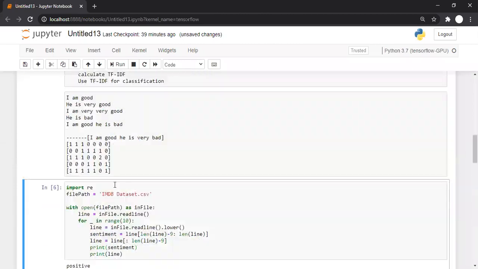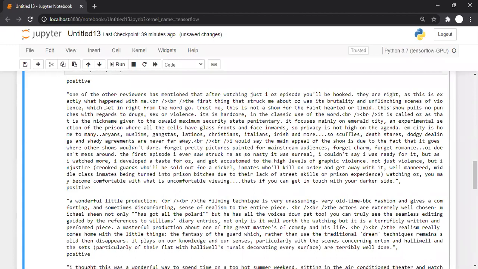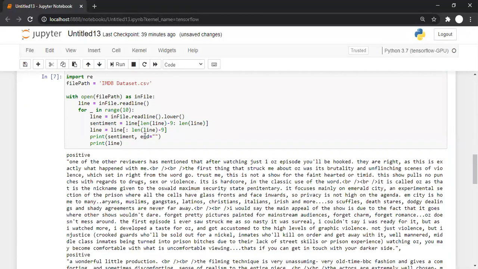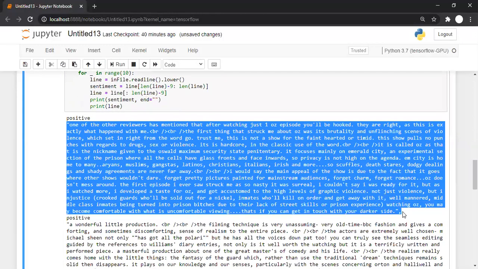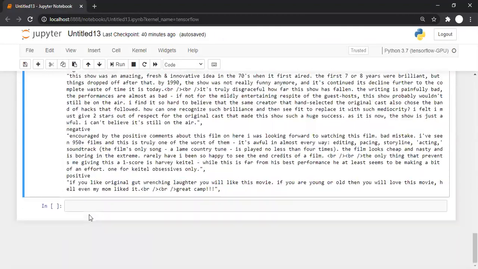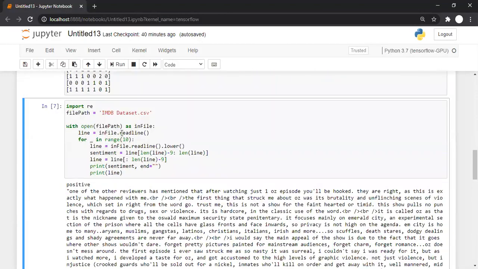That thing is missing. And since after this positive something, there is an extra empty line, to remove that, I can write end is equal to something like this. It's a Python way. So after this, I don't want an empty line. So this is a sentiment for the first review, and this is the first review. Then this is a sentiment for the second review, and this is the second review, and so on. In this code, I'm using only the first 10 reviews for demonstration because there are a total of 50,000 reviews. We don't want to go into that detail. It will unnecessarily take a huge time to process it.